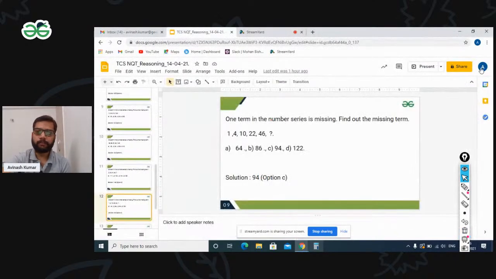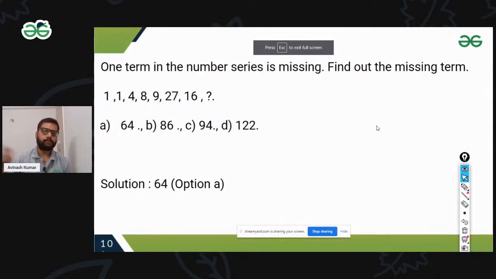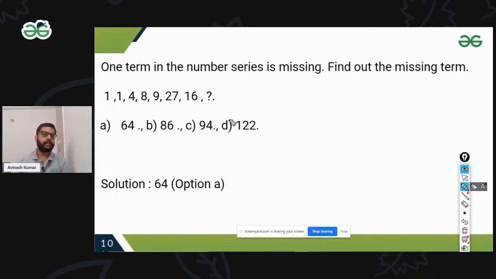Okay. Now moving again forward. Through this question, can you guys see this question? 1, 1, 4, 8, 9, 27, 16. Any idea how we can solve this? I am just writing the question. Meanwhile, you guys just solve the question. Let me know the answer very fast. We have only 40 seconds. Just do it. Your time is running. Let me know the answer.